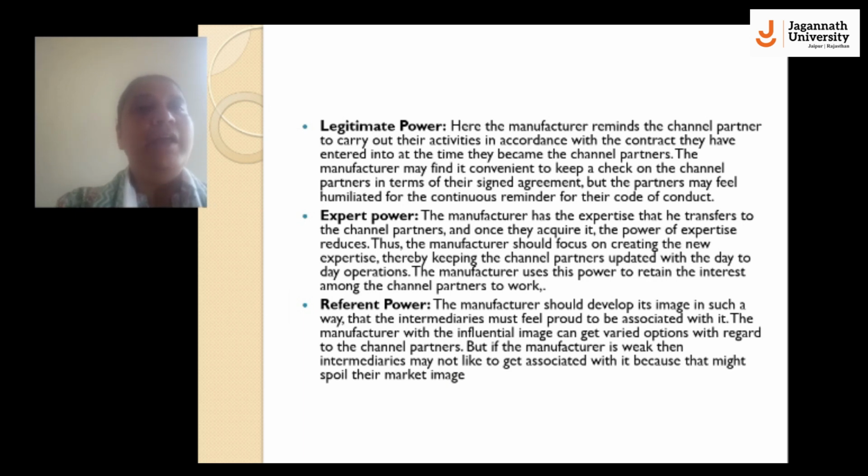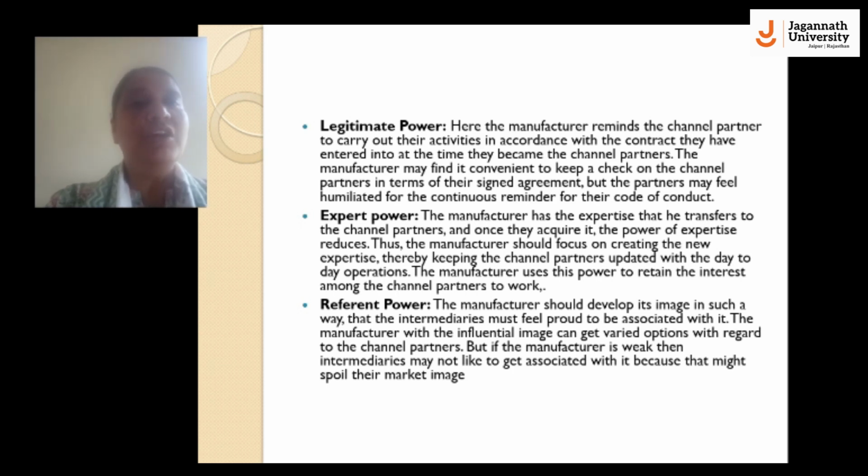Legitimate power. Here the manufacturer reminds the channel partner to carry out their activities in accordance with the contract they entered into at the time they became channel partners. The second one is expert power. The manufacturer has expertise that it transfers to the channel partner, and once they acquire it, the power of expertise reduces. So the manufacturer should focus on creating new expertise, thereby keeping the channel partner updated with day-to-day operations.